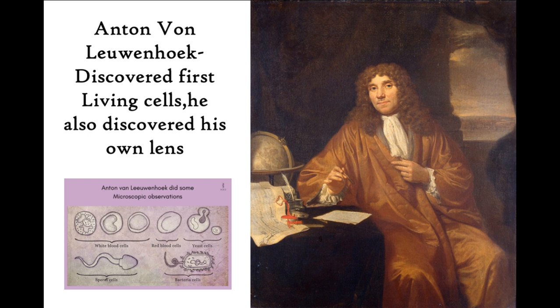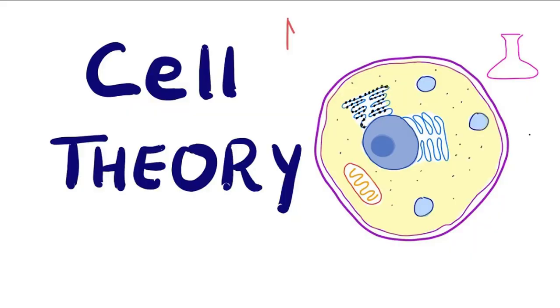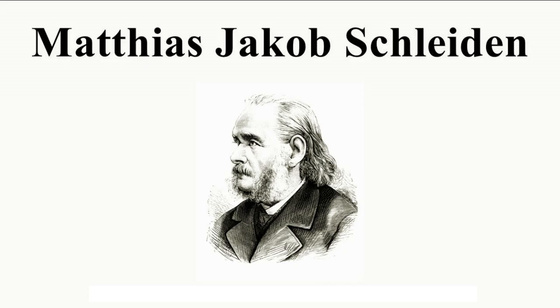Now students, after the discovery, cell theories were made, and there were three scientists who co-founded the cell theory. Now students, it is very important to know the name of the scientist as well as the date. So it started in the year 1838 when this botanist, a botanist is a person who studies plant, and he was from Germany.